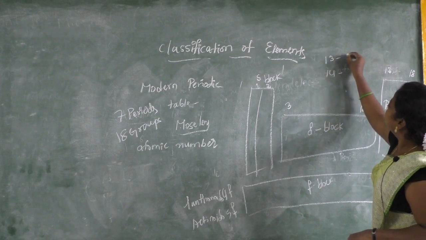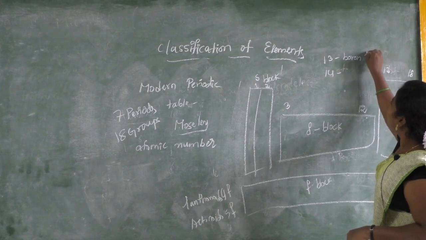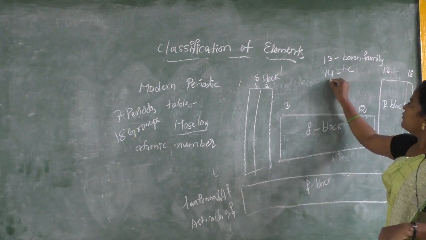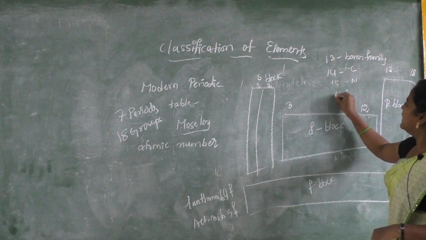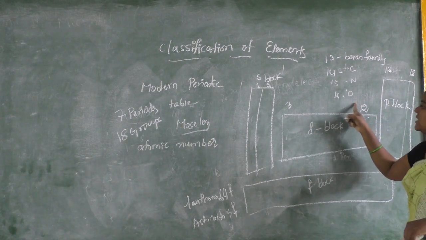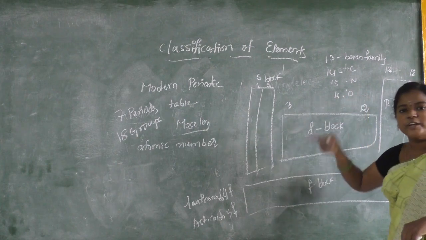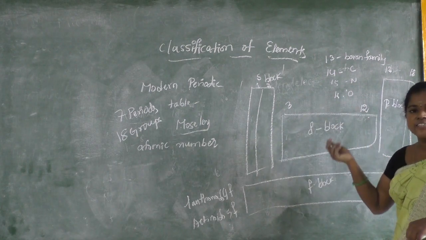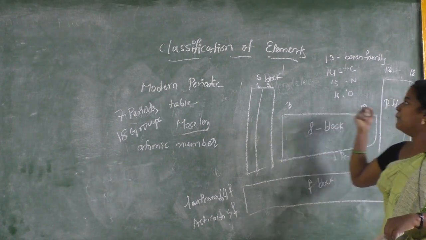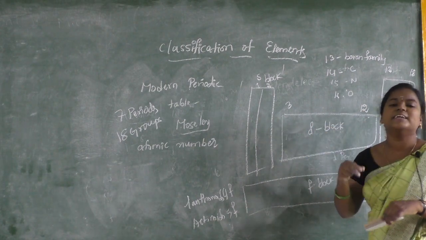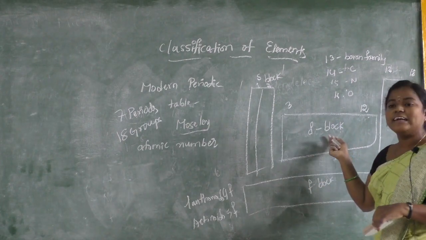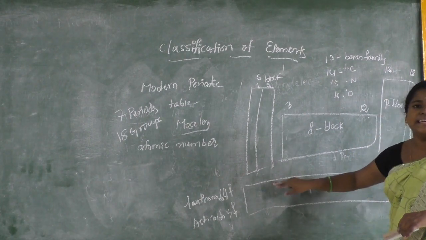See, 13th is the boron family, 14th is the carbon family, 15th is the nitrogen family, then 16th is the oxygen family, which we can call chalcogens. Then 17th is the fluorine family, which is called halogens. 18th is called noble gas elements. S block and P block are combinedly called representative elements, except the 18th group, where D block is called transition elements and F is called inner transition elements.